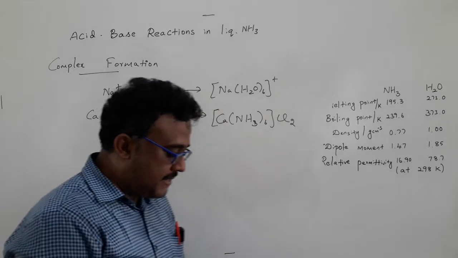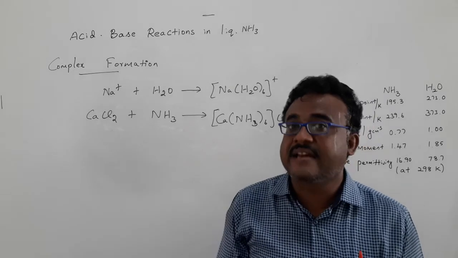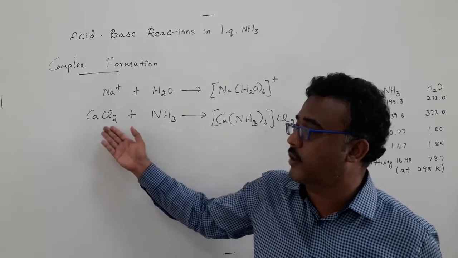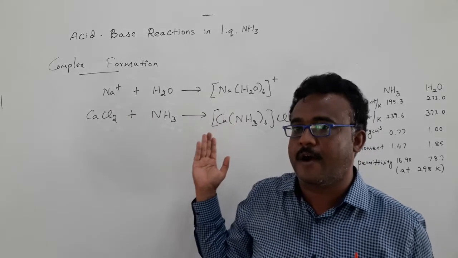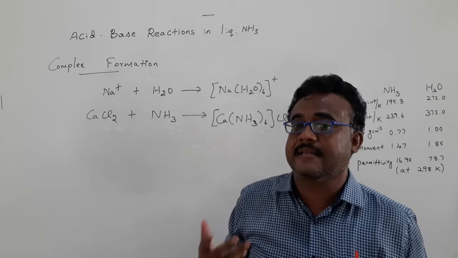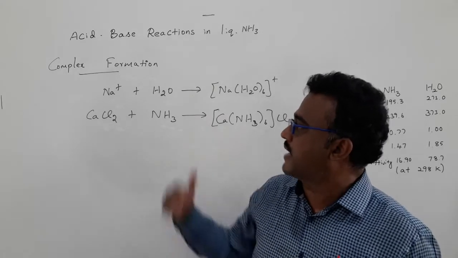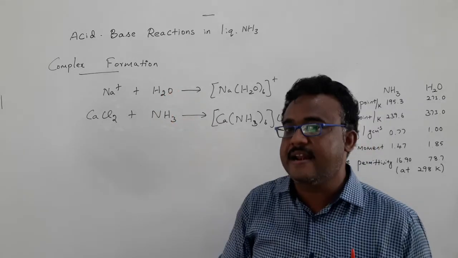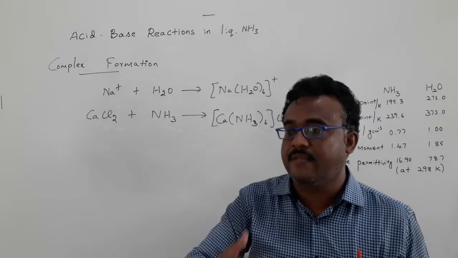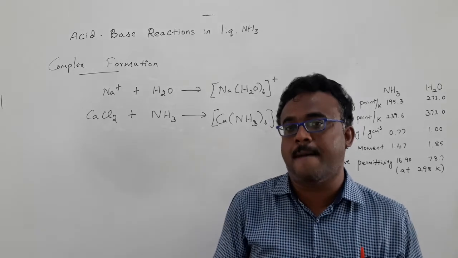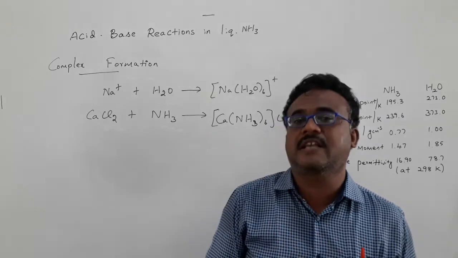That's why, for the purpose of drying ammonia, we should not use calcium chloride as a drying agent. If you use calcium chloride as a drying agent for ammonia, this coordination complex will form, so it can't act as a drying agent for ammonia molecules. These two are almost like parallel reactions, but we can see some exceptional reactions also with ammonia, because of the strong basicity of ammonia compared with water as a base.